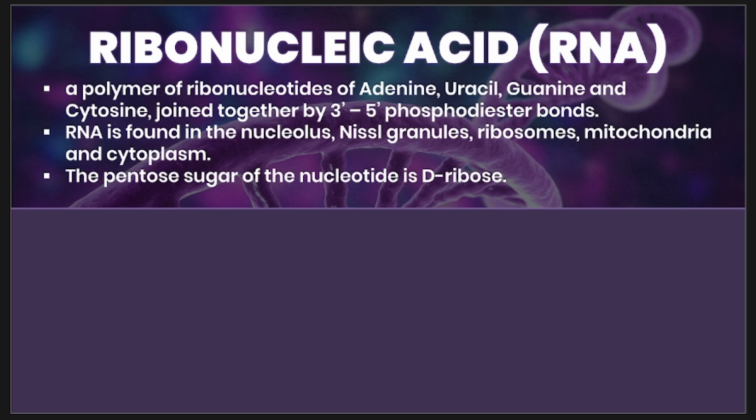As we mentioned earlier, RNA is mainly found in the cytoplasm. But besides the cytoplasm, we also have it in the nucleolus, in Nissl granules, in the ribosomes, and in the mitochondria. And the pentose sugar here is, of course, ribose.